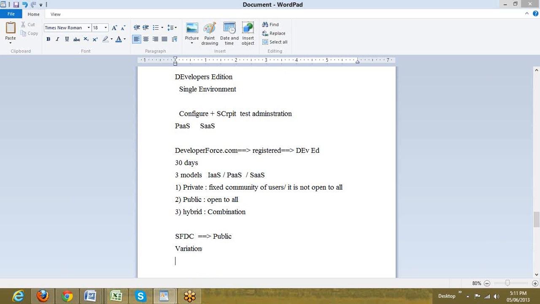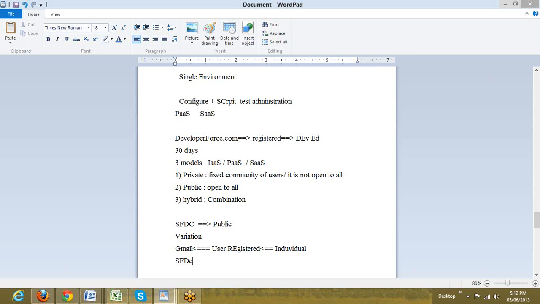The difference is, let us be very specific, if I say Gmail, any user can come, get registered, and start using it. So Gmail is considered to be for individual users. Any single person can go there and just start working with it. But when it comes to SFDC, though it is public, it is not a single user registration.